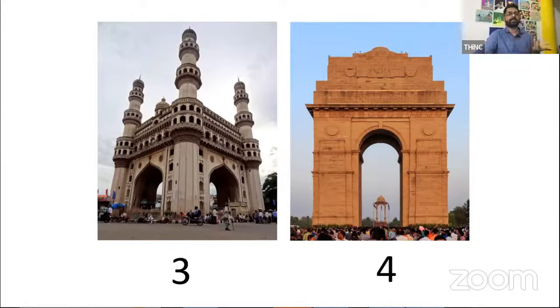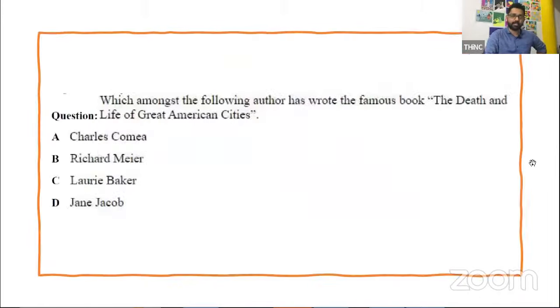Okay. On the right hand side, number 4 is something we have already discussed. It's obviously India Gate from Delhi. Okay. So these are some of the monuments that you need to look at. Also, there were lots of other monuments in the news. For example, the Gyanvapi Mosque, the Kashi Vishwanath Temple, the Kashi Corridor, the Somnath Temple, the Reclining Buddha, and the Konark Sun Temple in Odisha. These were all in current affairs for the last 12 to 15 months. It's all becoming important. Okay, so please note that.